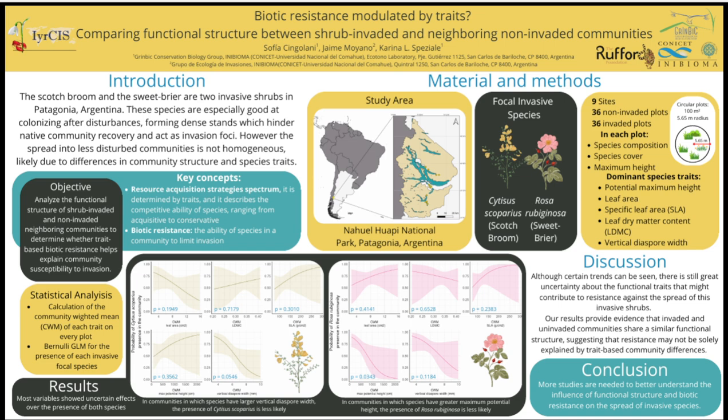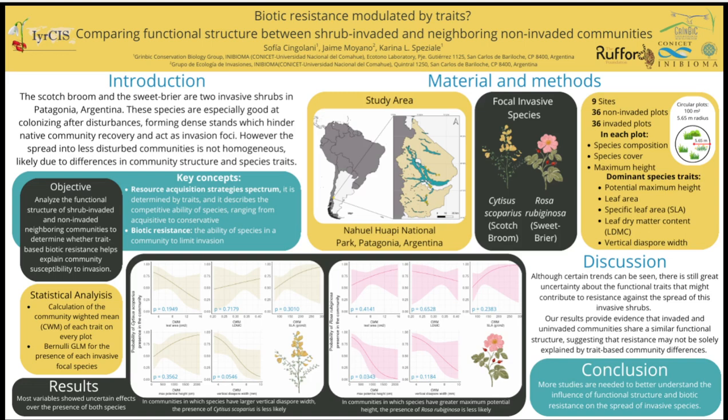Moving to the results, most variables show uncertain effects on the presence of both species. For each species, only one variable shows some effect over their presence. In communities with species with larger vertical diaspore width, the presence of Cytisus scoparius is less likely. In communities with species with greater maximum potential height, the presence of Rosa rubiginosa is less likely.